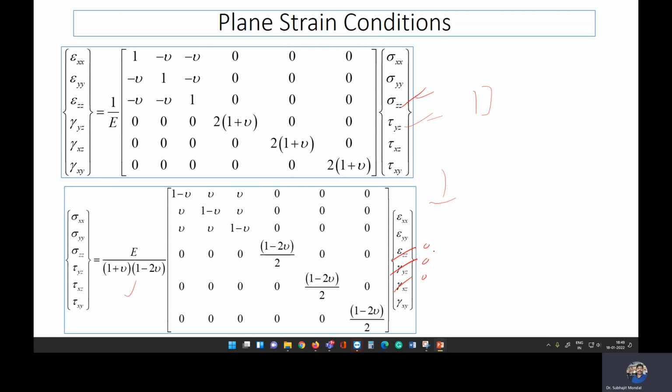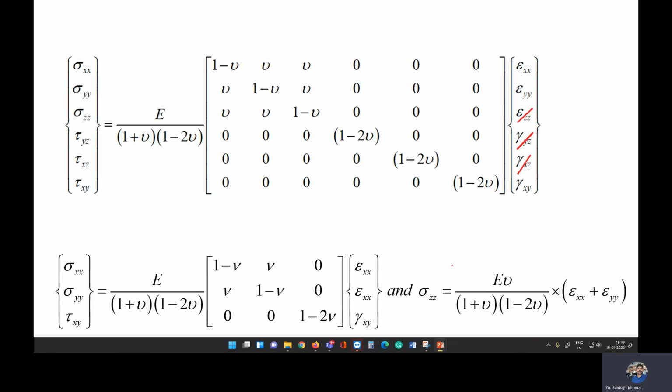Now we will put in our plane strain condition, where in the larger direction, that is our z direction, the strain is very small, and we consider that value to be 0. If you put that value as 0, then we get this equation. We can write the plane strain condition this way: E by (1 plus nu)(1 minus 2 nu), in the bracket 1 minus nu, nu, and then here (1 minus 2 nu) by 2.